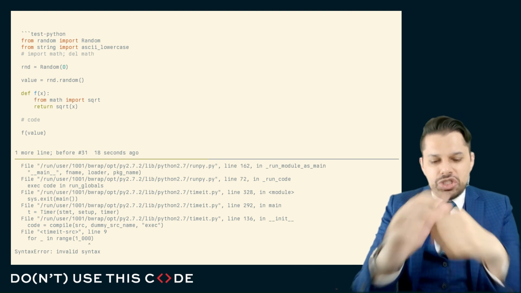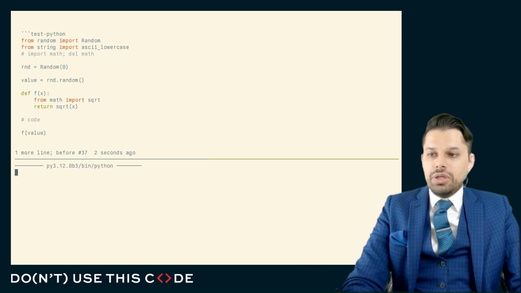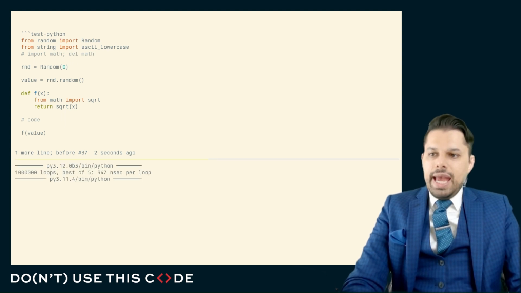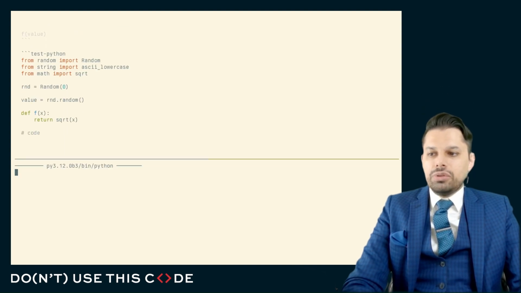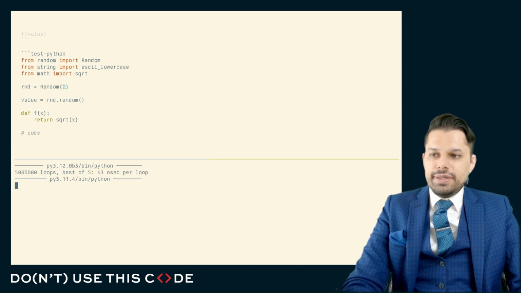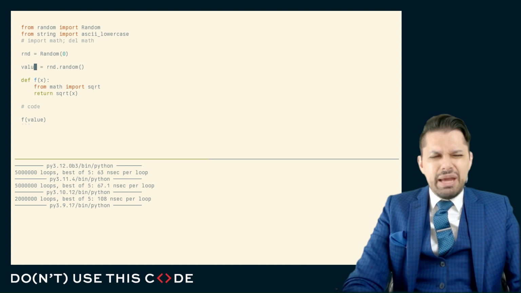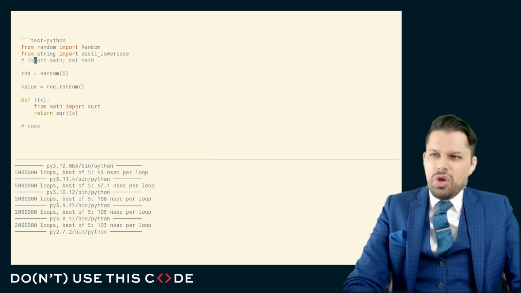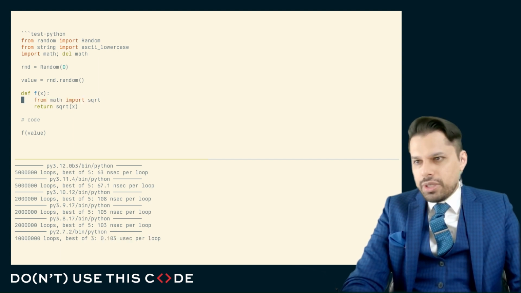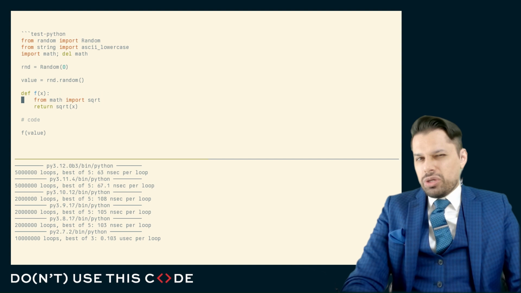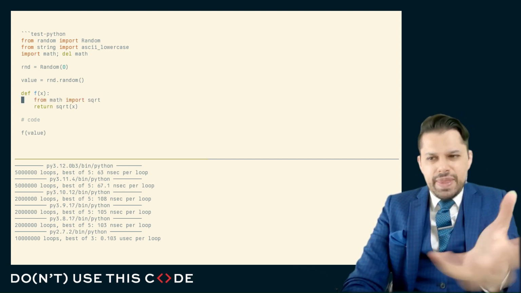I wonder if this is slower than having the import at the top level. Well, we can test the speed of this code just as readily as we can test anything else. And we can see it's 340 nanoseconds per loop. Let's test with the import at the top level. Here, it is 63 nanoseconds per loop. So we might say that there is a performance degradation here, but is that performance degradation really that meaningful? Well, we might say that we don't necessarily want to pay the cost of the initial import, but after that initial import, this should really just be a name binding. It should just be looking up in sys.modules what the import is and then binding that name.